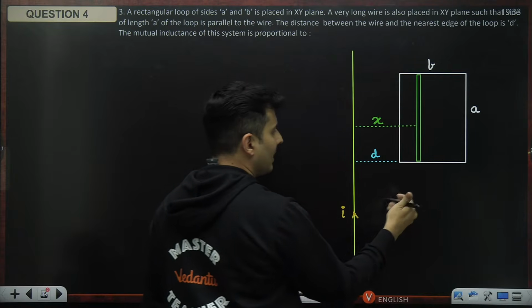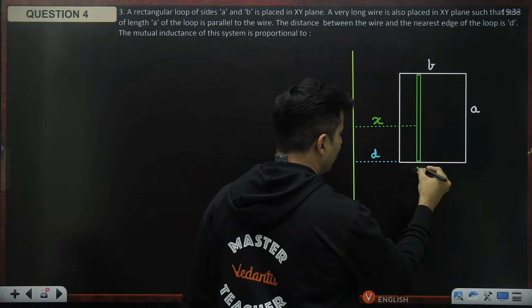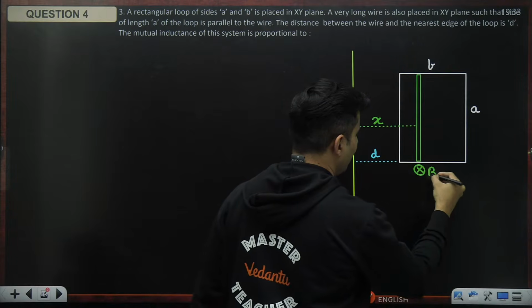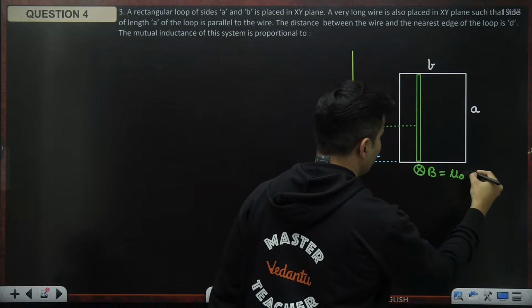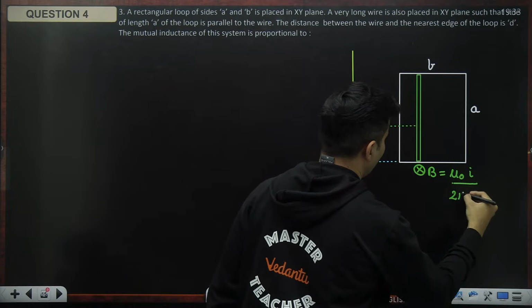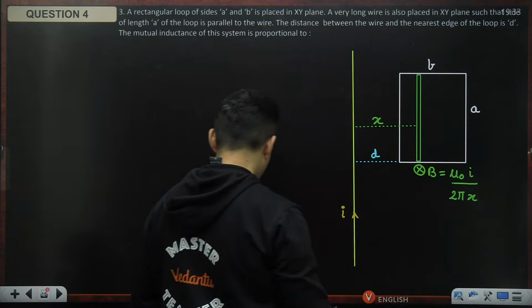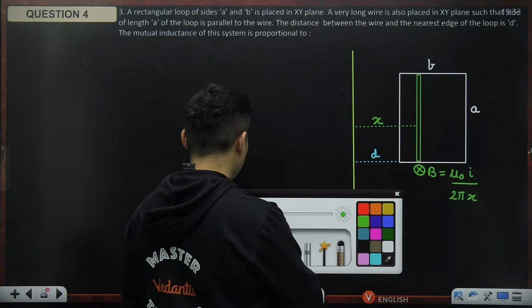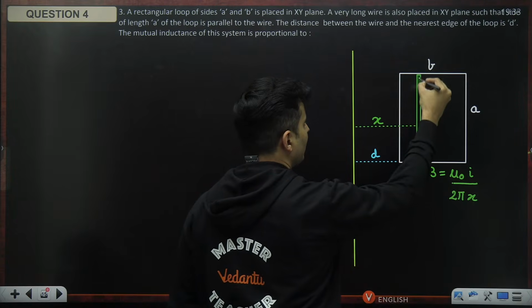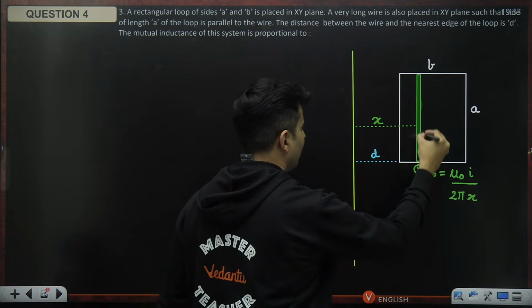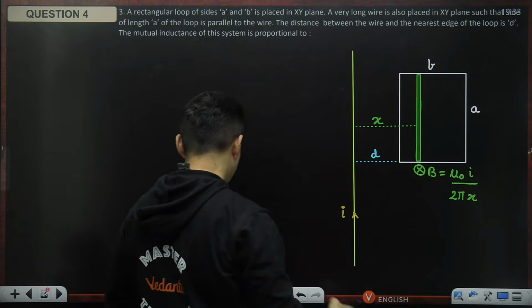Due to the current carrying wire, at this point the magnetic field will be inside, whose value is given by mu naught I divided by 2 pi x, and in that strip there will be some flux piercing.